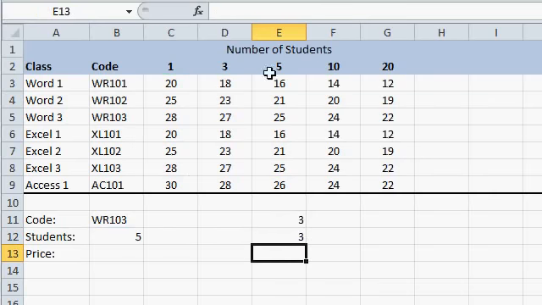5 happens to be the third item here. If I type in a 6, it's also still the third item. If I type in 11, now it's the fourth item because I get the quantity 10 discount.